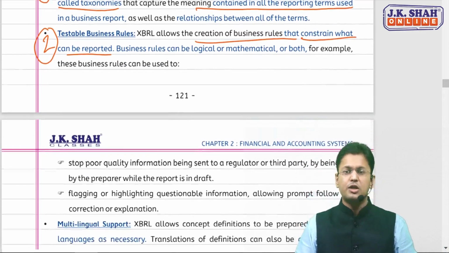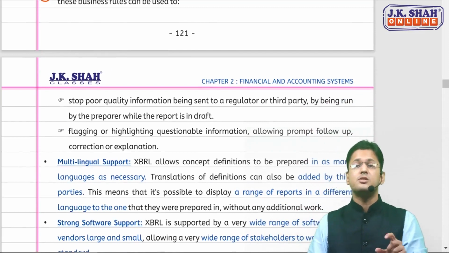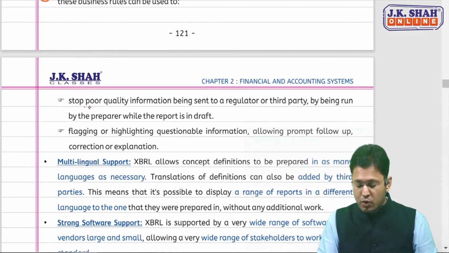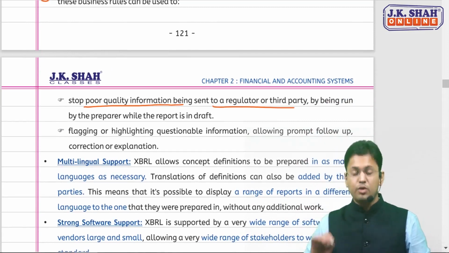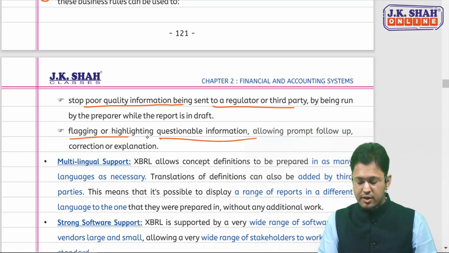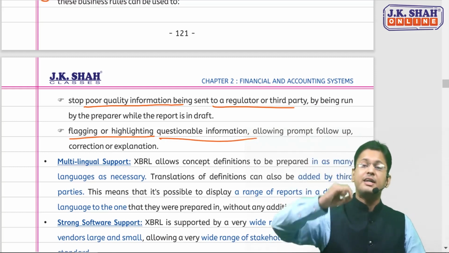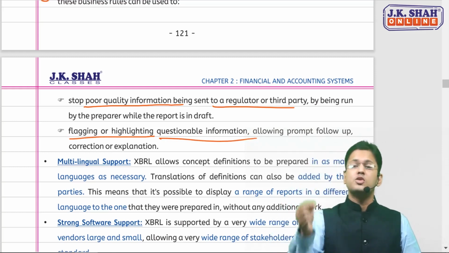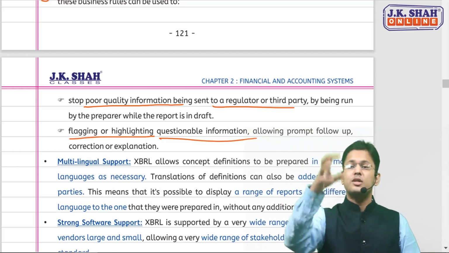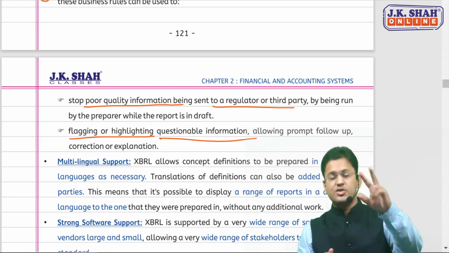Rules can be logical or mathematical, and they help ensure that poor quality information is not sent to the regulator. If any questionable information is there, the rule will create a flag or highlight on it so that the developer can quickly take action. So this is the second feature.